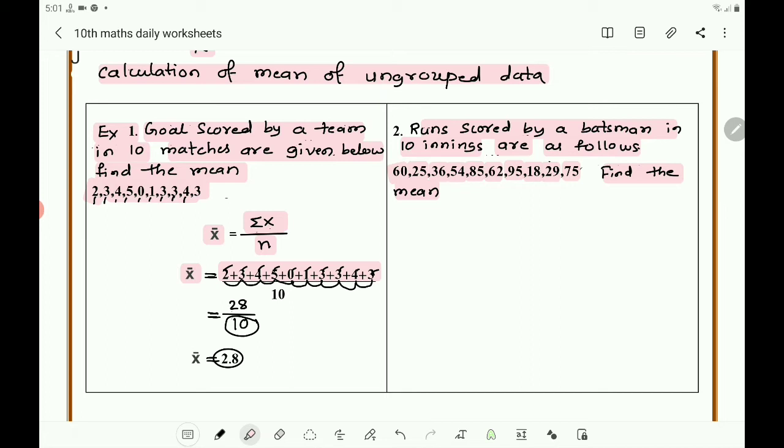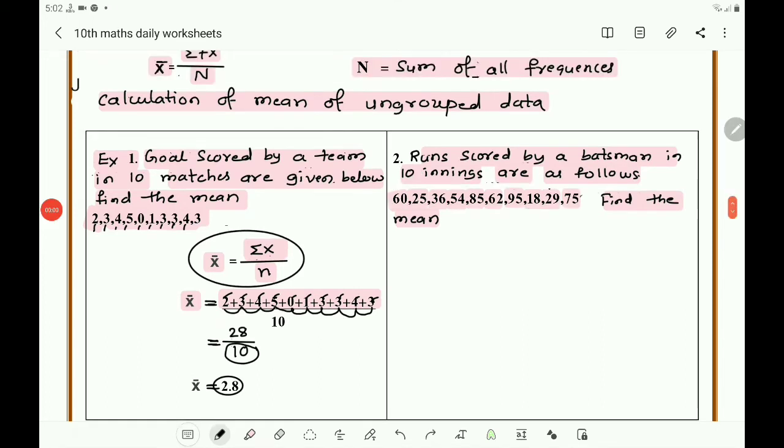Write the formula. What is the formula that you have to take? X bar equals sigma x by n, summation of all x by n. Find the sum of all the scores, that becomes sigma x, and the number of scores is already given, that is 10. Take the scores 60, 25, 36, 54, 85, 62, 95, 18, 29, 75. Take the sum and divide it by 10, then you will get the mean.